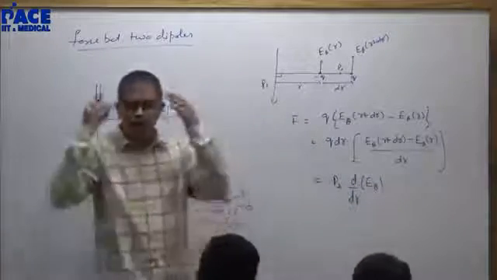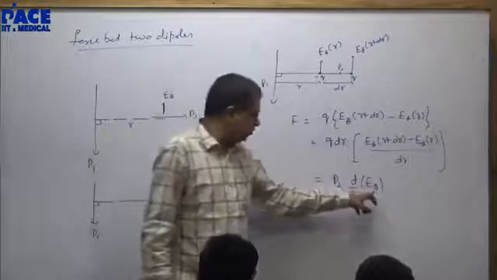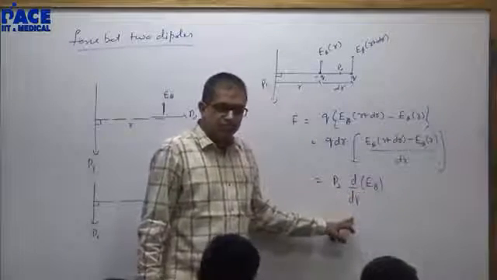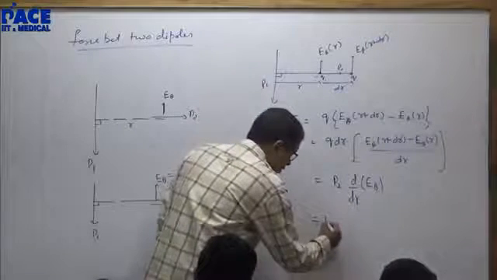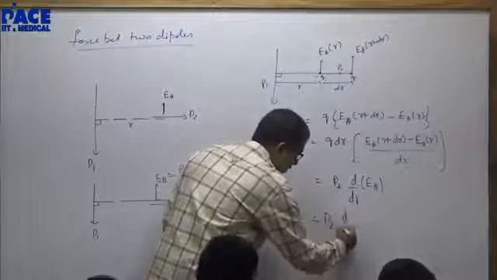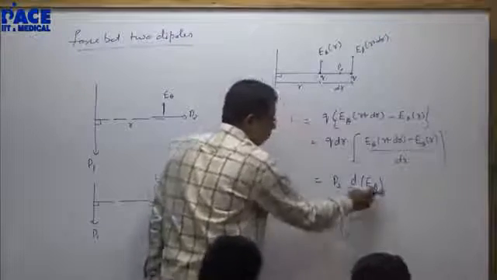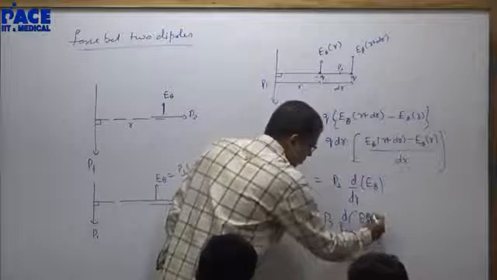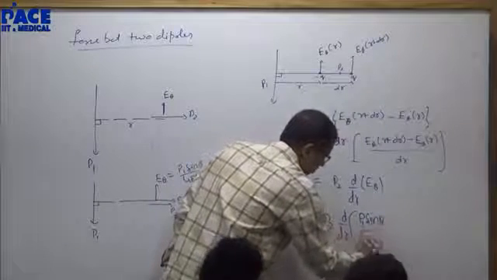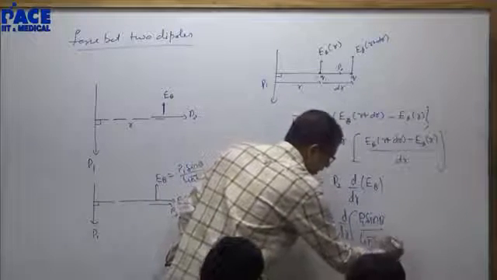Now I know I am not using my brain as to what I should differentiate with respect to what. Now have a look. P2 d by dr. Do you remember E theta's expression? P sin theta by 4 pi epsilon naught r cubed.